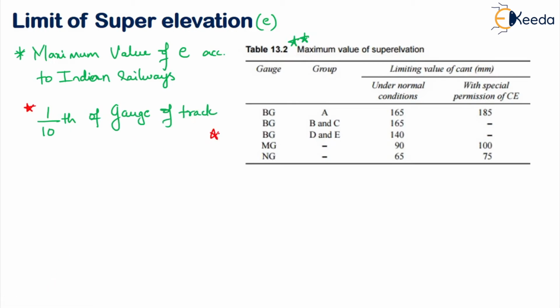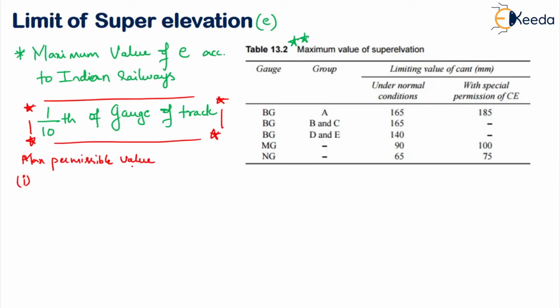This is how we will calculate 1 by 10th of the gauge of track we will take, and we will choose that as the maximum super elevation that we have to provide. So permissible value for different gauges. Suppose based on this formula, if you want to find the permissible value, what are we doing here? Maximum permissible value for different gauges.